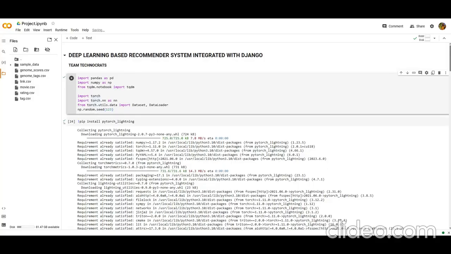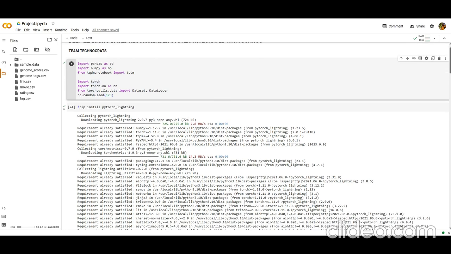Our team name is Technocrats and we have built a model for a deep learning based recommender system integrated with Django. Our code for the main deep learning model is as follows. Firstly, we have imported the necessary libraries and dataset files and read the dataset.